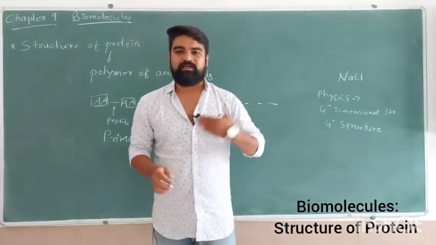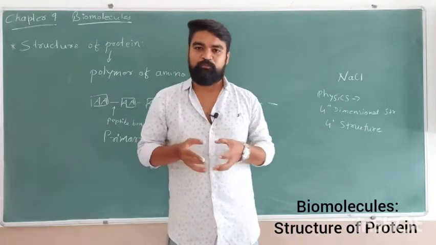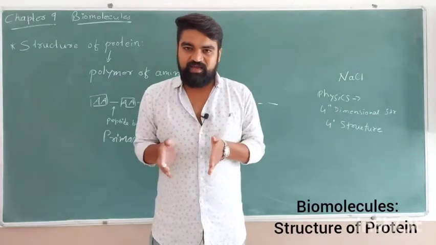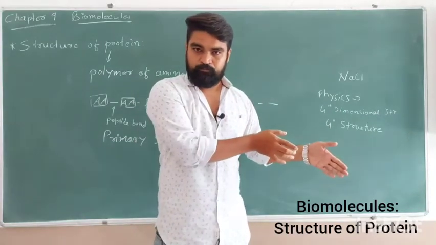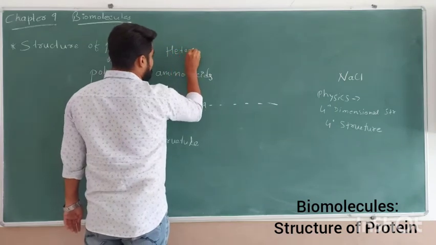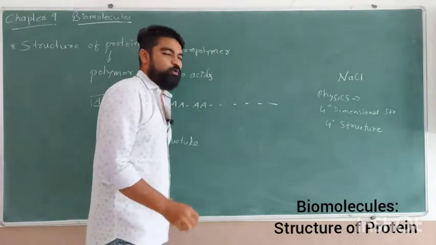Very simply, like the example I gave last time, if we assume that a polymer structure is a train, now imagine this train is having every coach different, so it is a heteropolymer, and every coach is different.